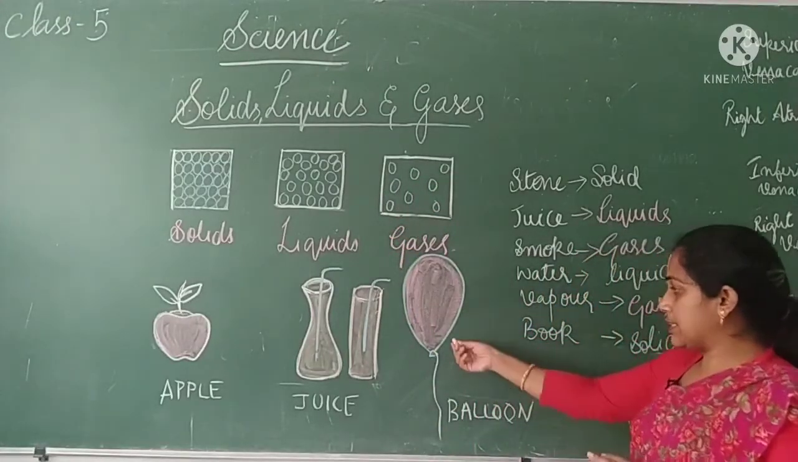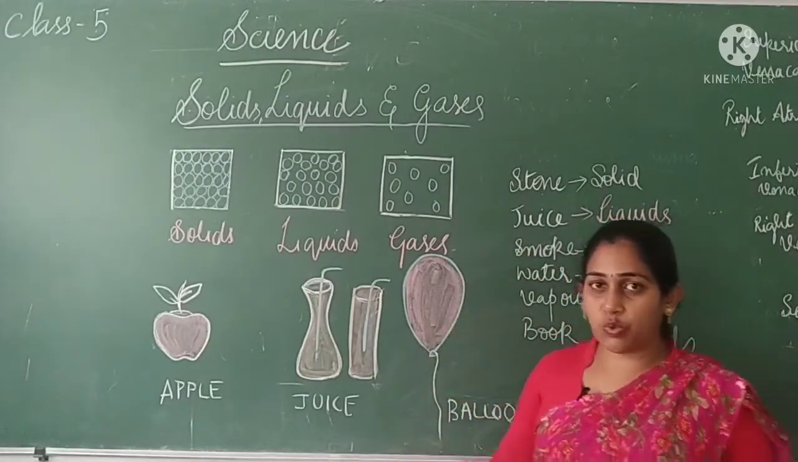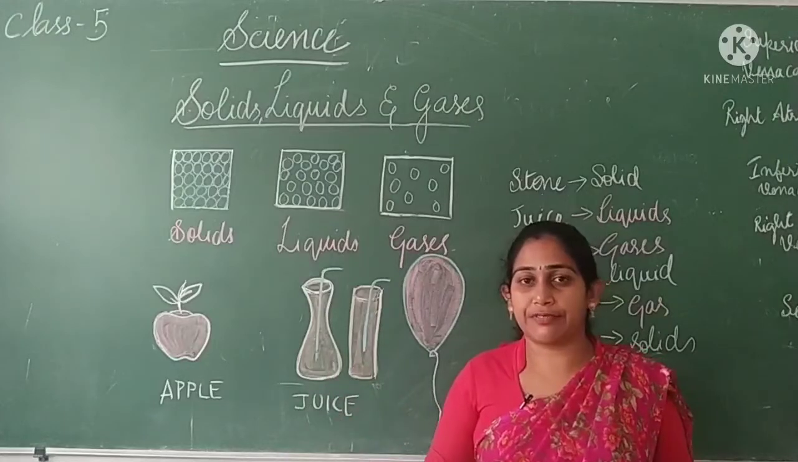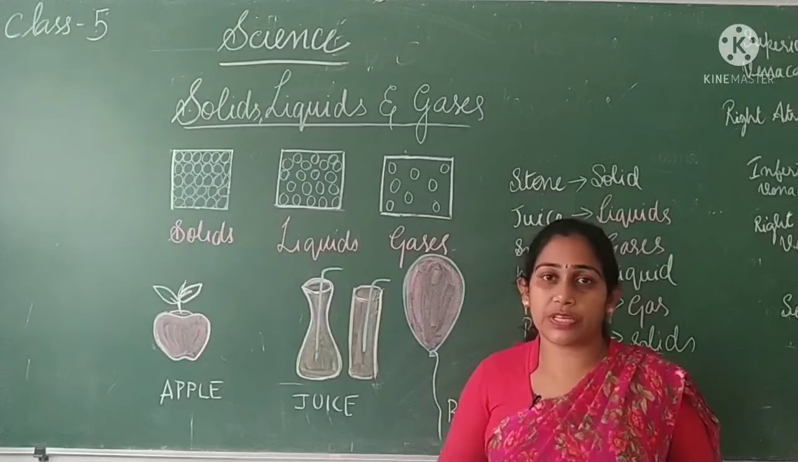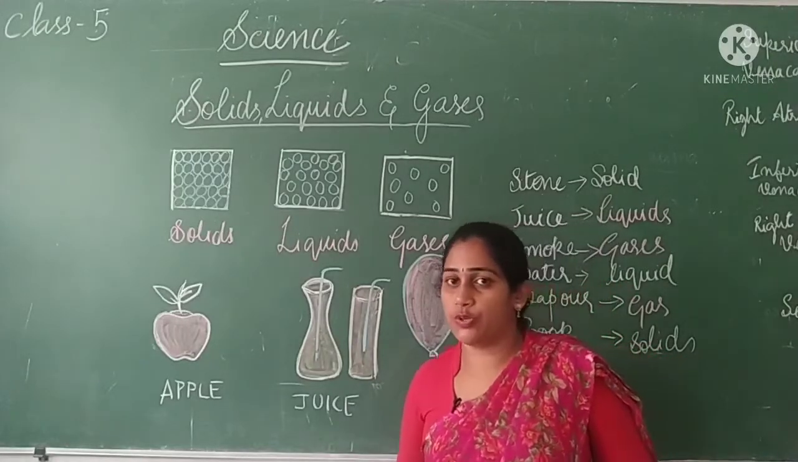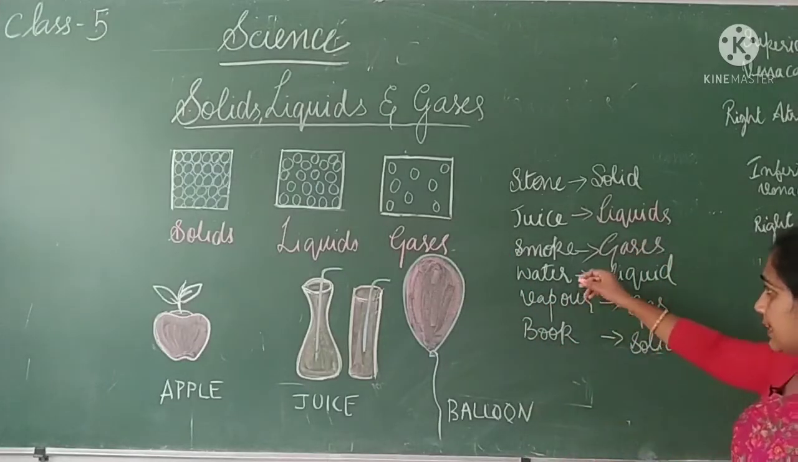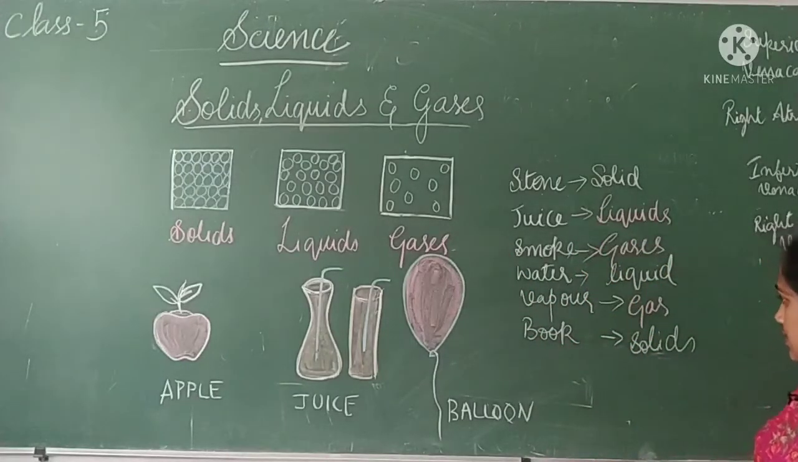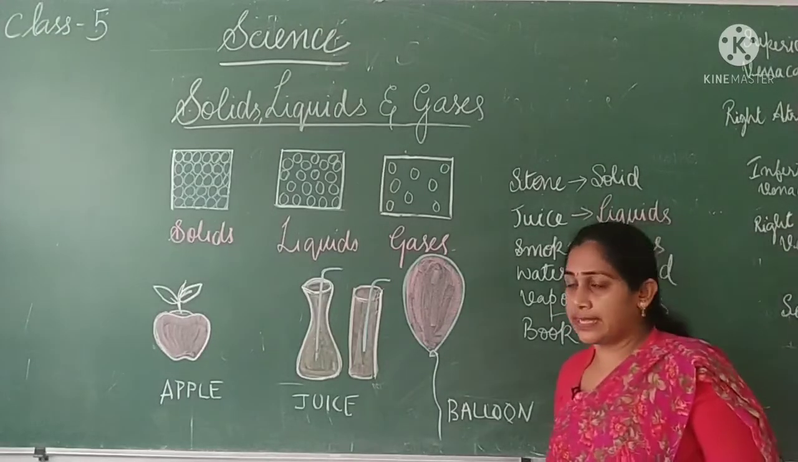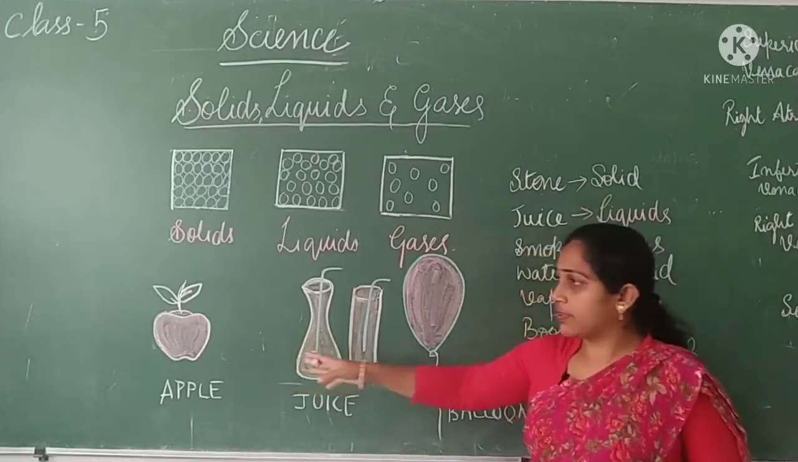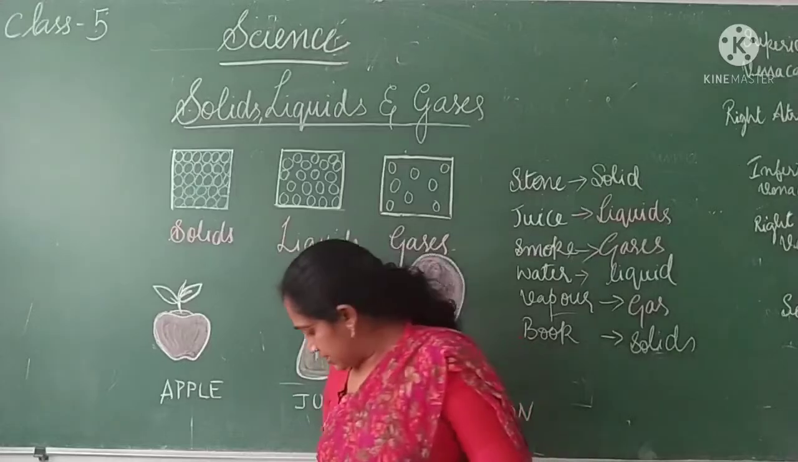So examples are the air filled inside a balloon, or smoke, or any other kind of water vapors coming out from hot water, or vapors which you can see above teacups. All this belongs to the group of gases. So here I have taken the example of smoke as gas, and water vapor as gas. So these are the differences between the 3 states of matter, that is solids, liquids and gases.